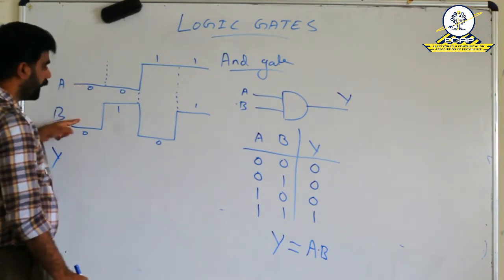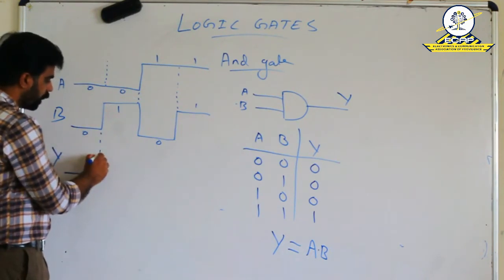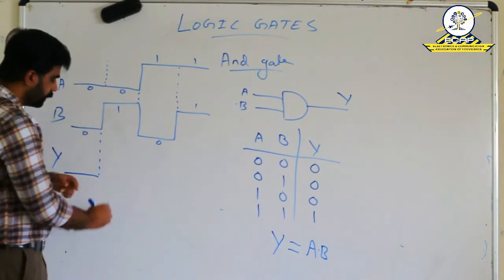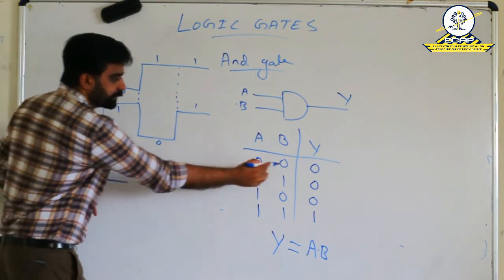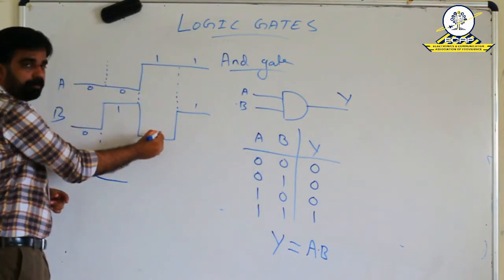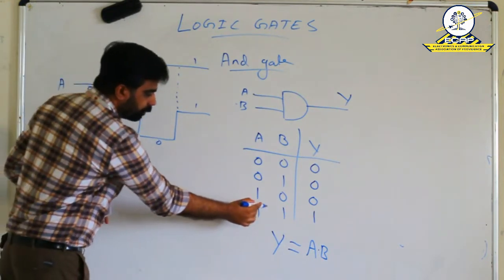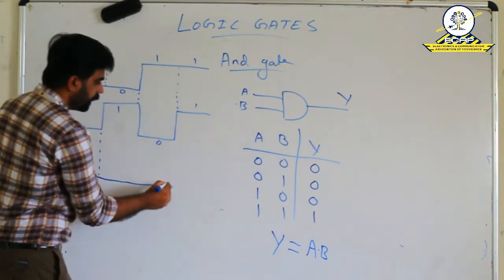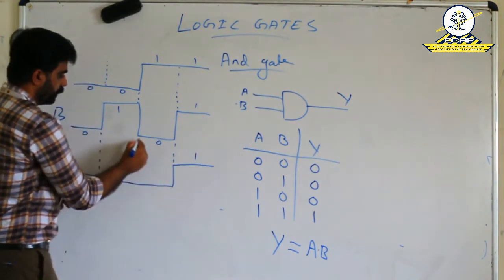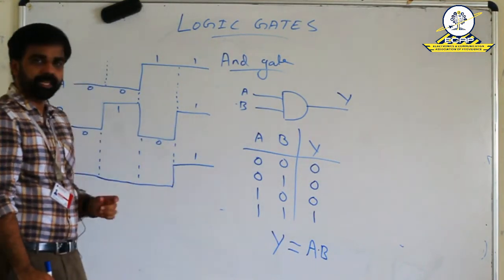So, when both input A and B are 0, the output is 0. So, in the first half cycle, the output is 0. When A is 0 and B is 1, then also the output is 0. That is in the second case, the output is 0. In the third case, A is 1 and B is 0, then also the output is 0. In the last case, both the inputs are 1, then the output becomes high or 1. So, this is the output waveform of AND gate.